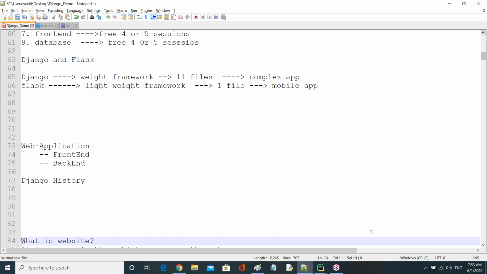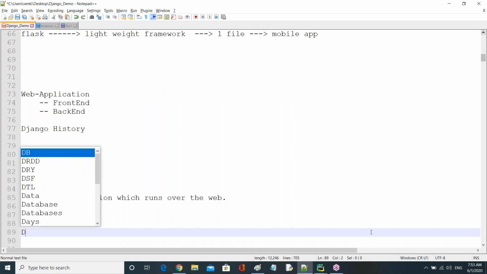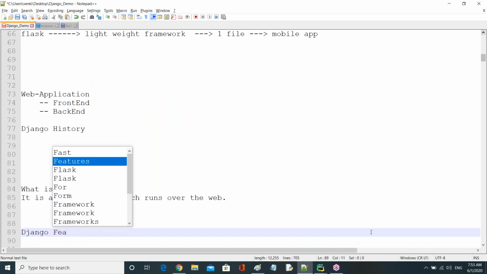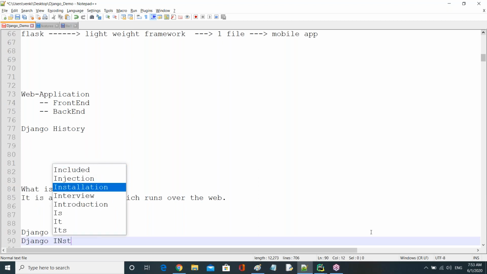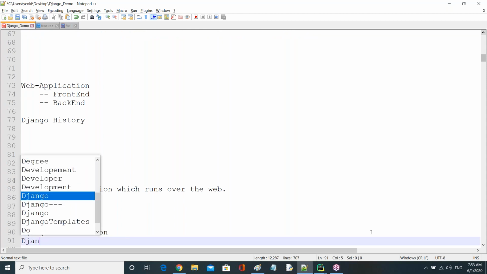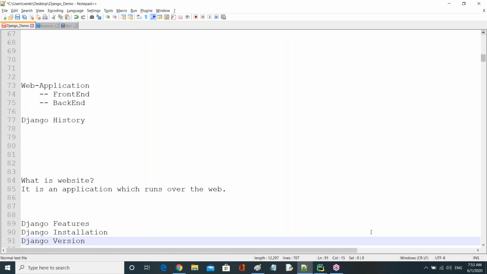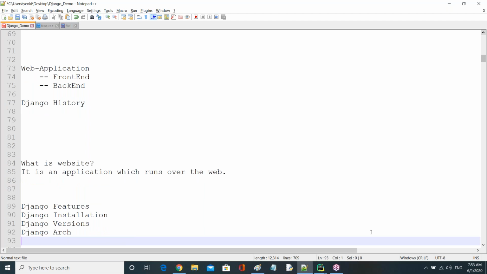Let's go to today's session, right? Now let's see the Django features, guys. After Django features, we'll see Django installation, guys. Very important. I'll show you the installation manual. Everything I show you step by step. Next, we'll see Django versions. Just a few minutes we'll discuss Django versions. Then we'll see Django architecture. Then we'll go for the concepts one by one.